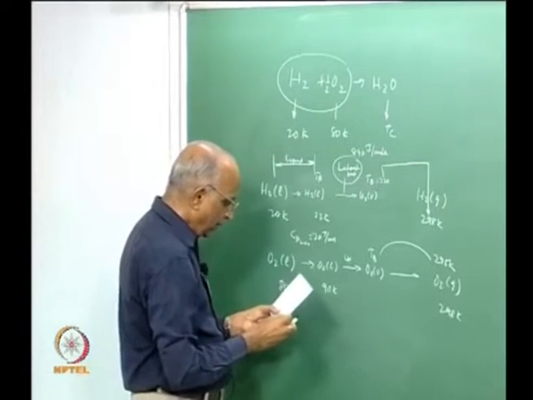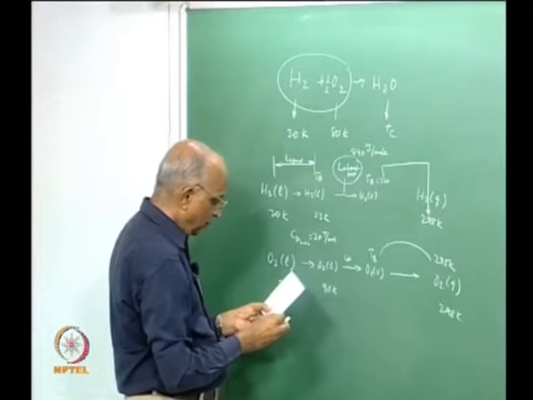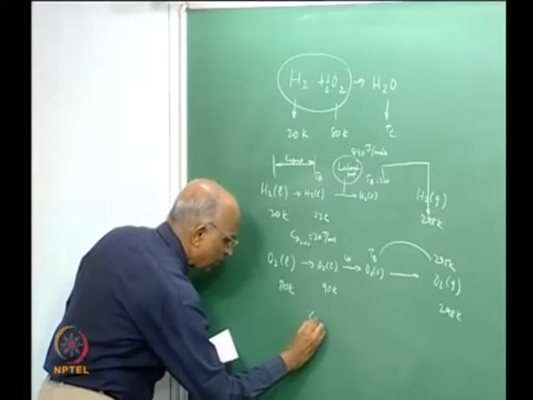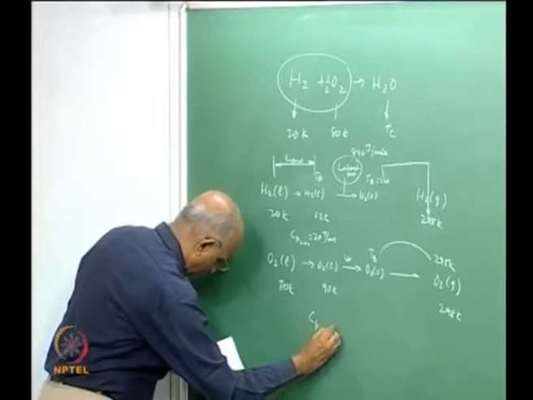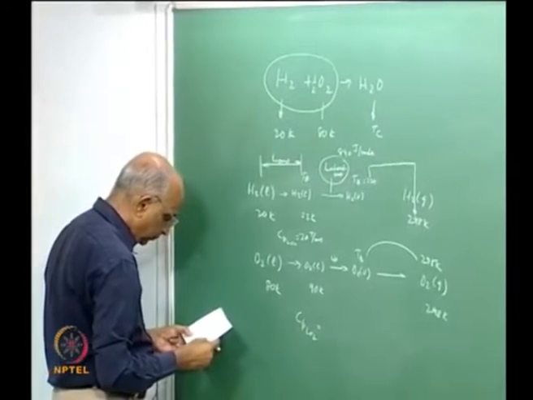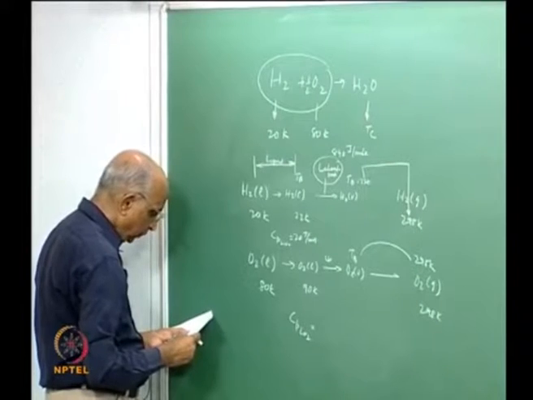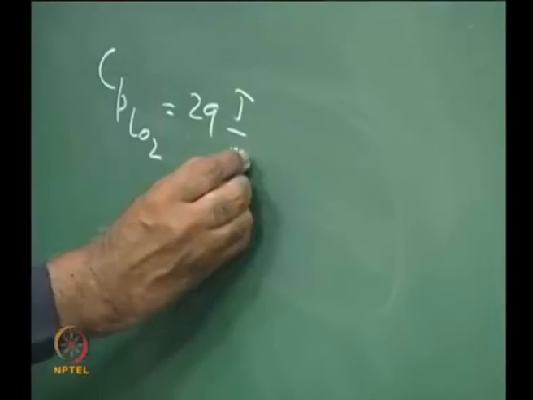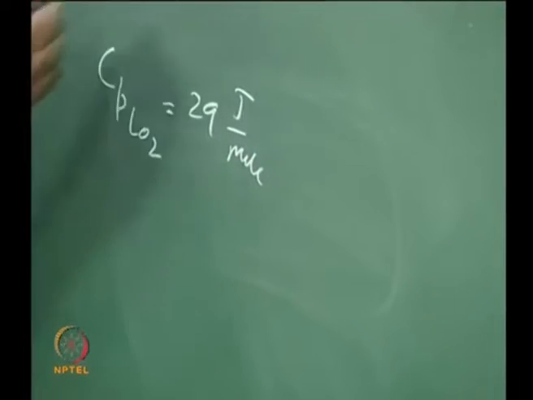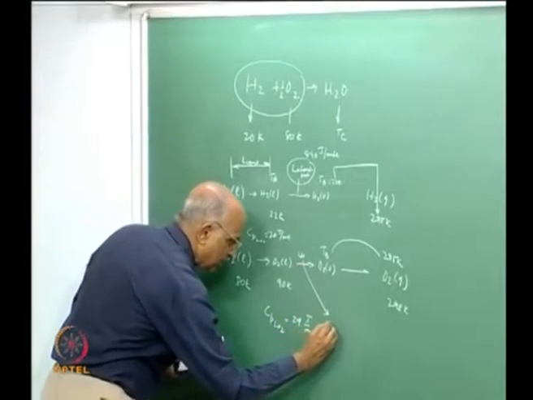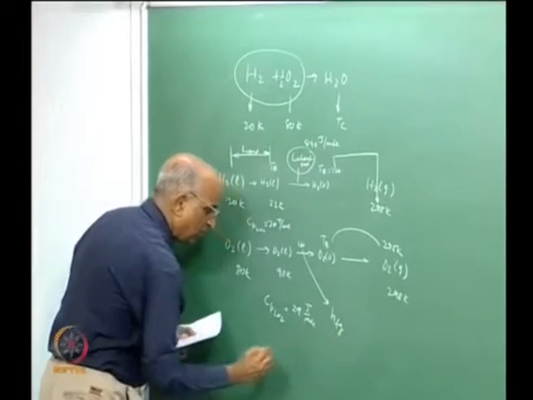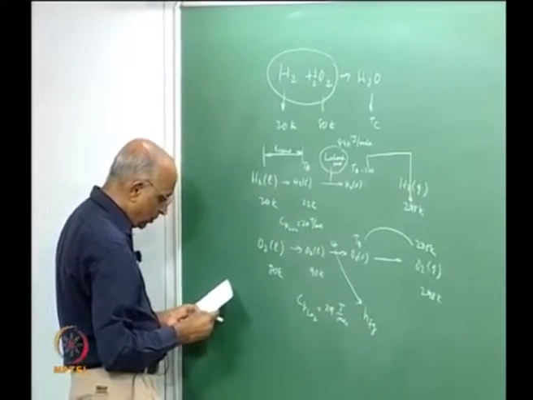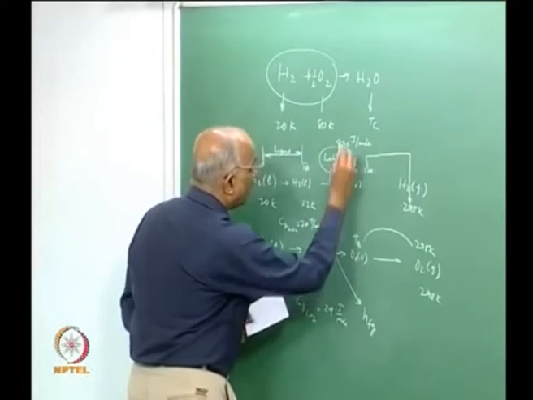Similarly, for oxygen, the specific heat of liquid oxygen is equal to 29 joule per mole. The latent heat, that is HFG, is what we normally use. HFG for oxygen is equal to 6800 compared to 890.